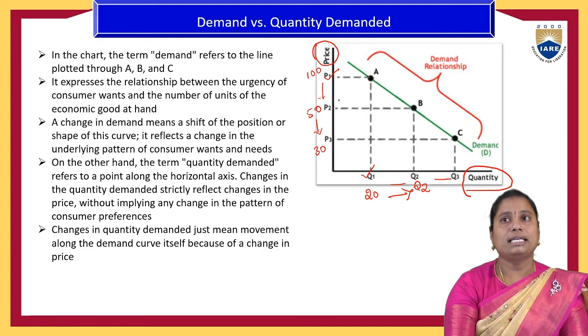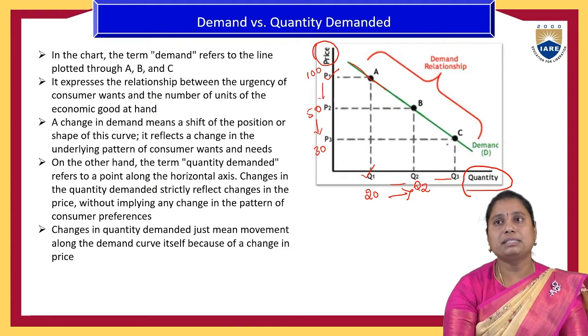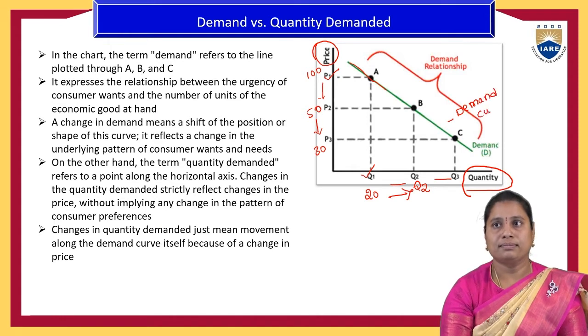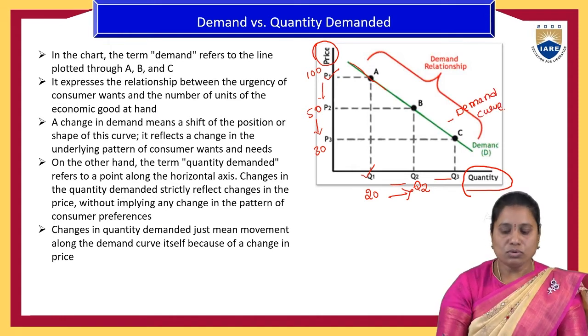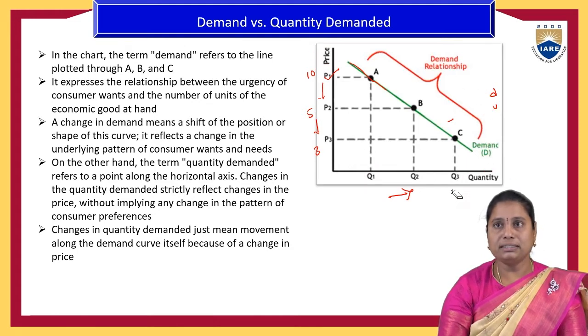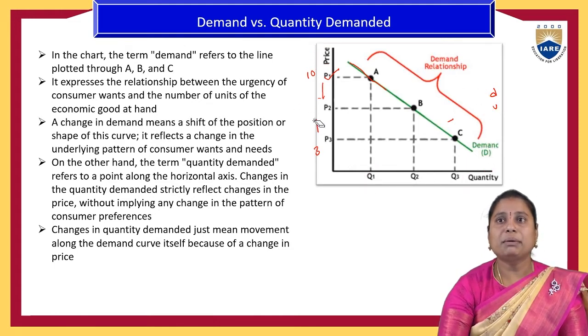So the law of demand, and the green line indicating the points A, B, C is called the demand curve. That is the law of demand, and determinant factors impact the quantity demanded of a product.